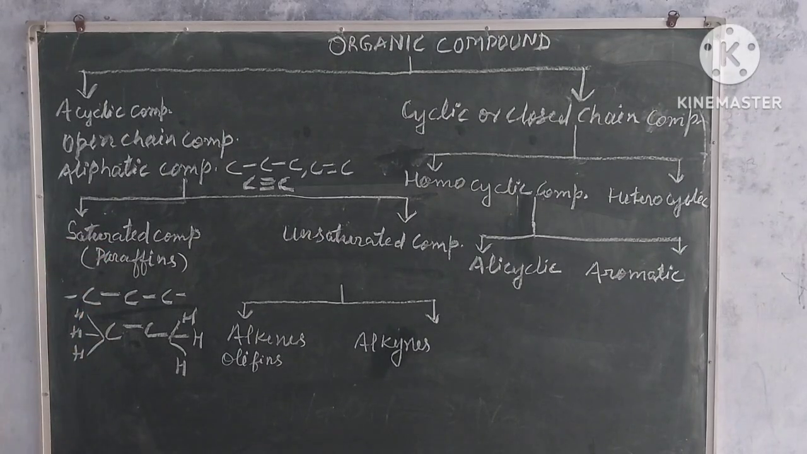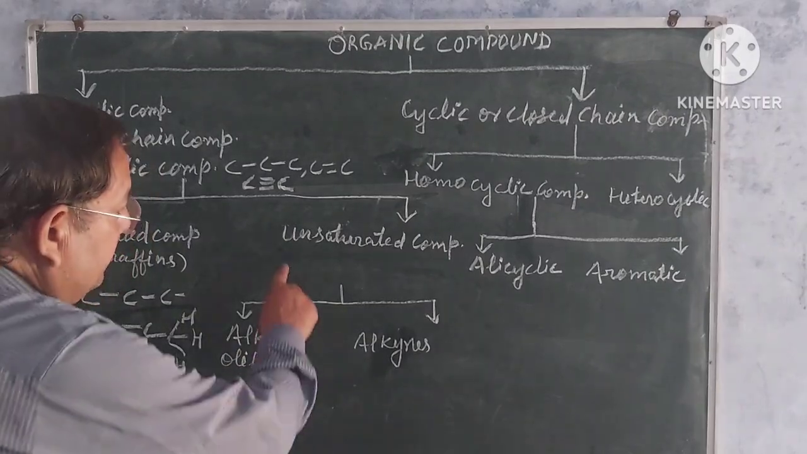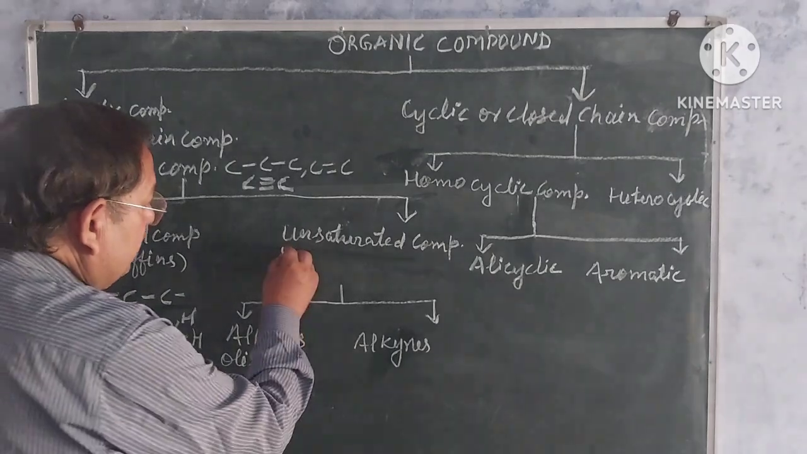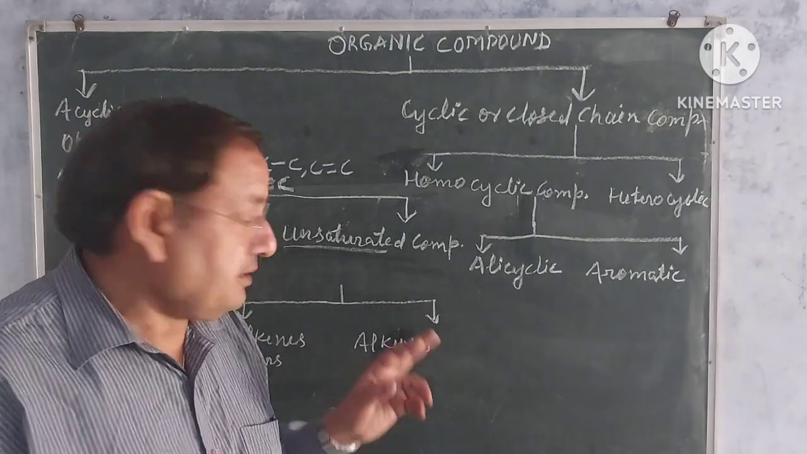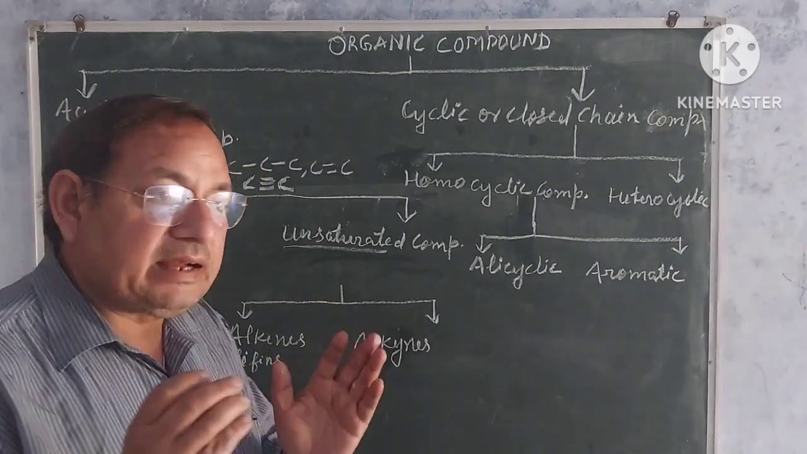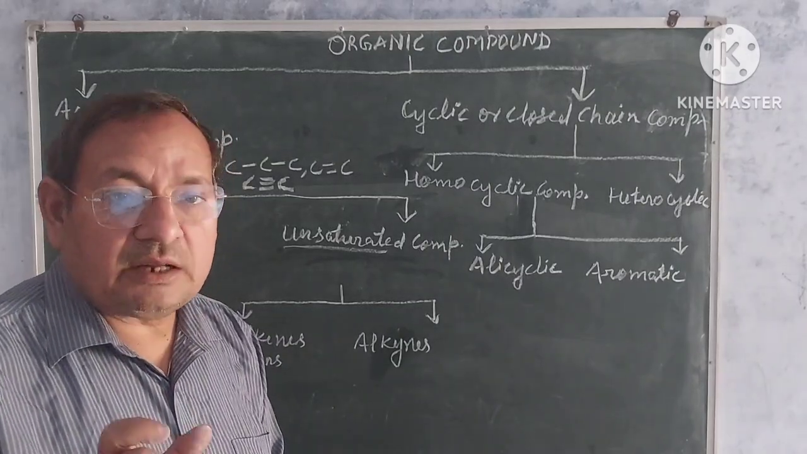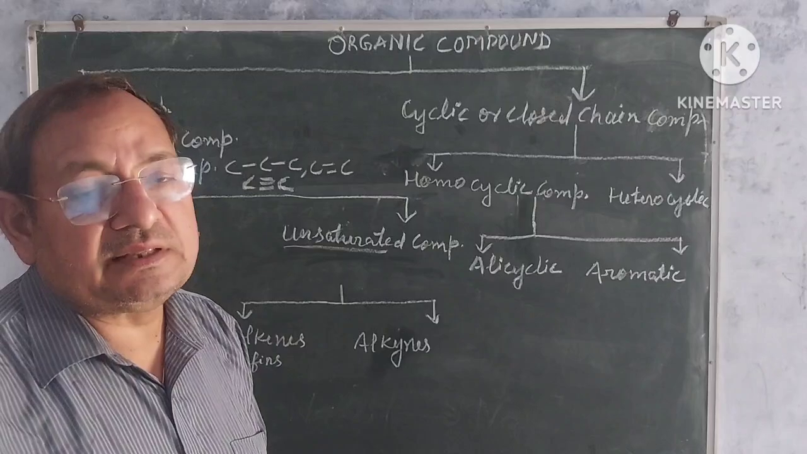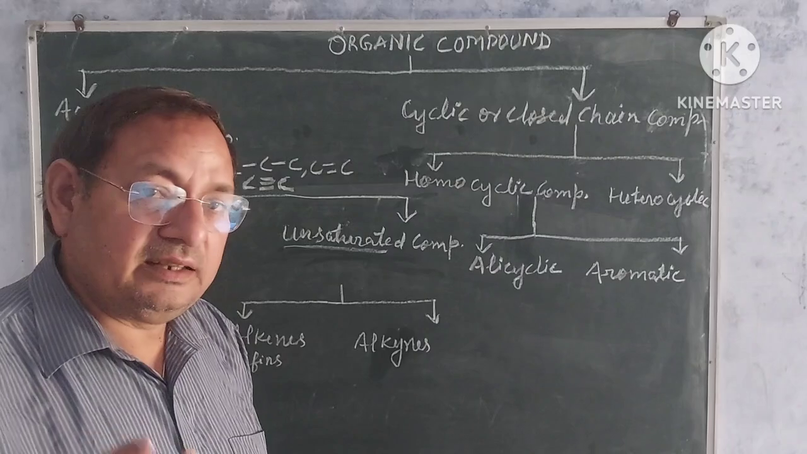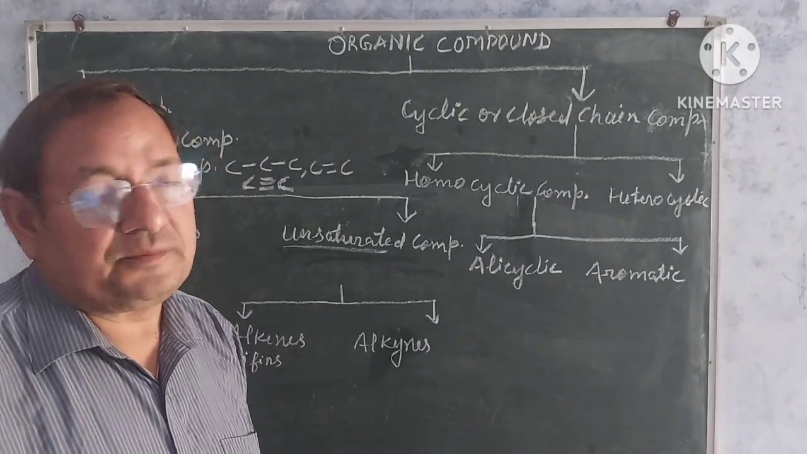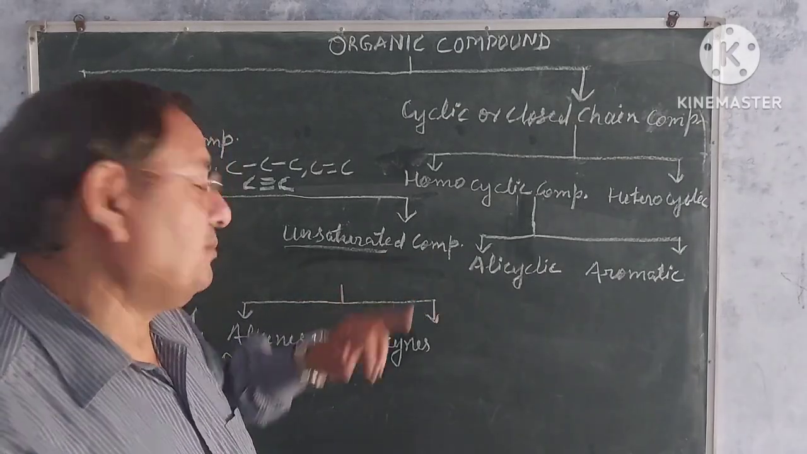Saturated hydrocarbons. Now I will tell you about unsaturated hydrocarbons. In unsaturated hydrocarbons, carbon and carbon atoms are joined with double or triple bond. It means there may be double and also there may be triple bond. At least one is very necessary. So these are known as unsaturated compounds.